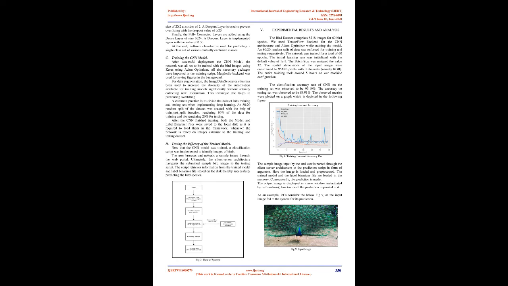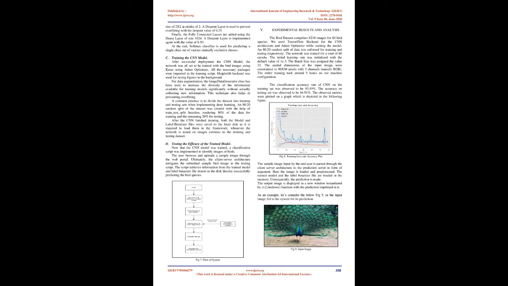The CNN architecture to be developed is a smaller and more portable version of the VGGNet network. Characteristics of VGGNet architectures are 3x3 convolutional layers stacked on each other at increasing depth, max pooling to minimize the size of the image and the number of parameters, and fully connected layers at the end of the network prior to a softmax classifier. C. Training the CNN model. D. Testing the efficacy of the trained model.